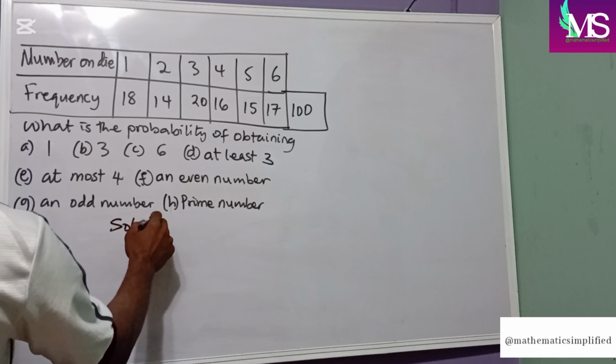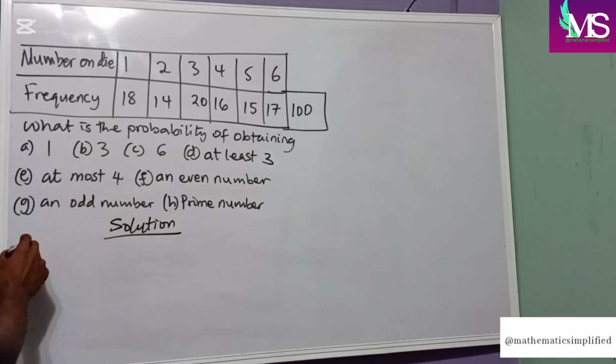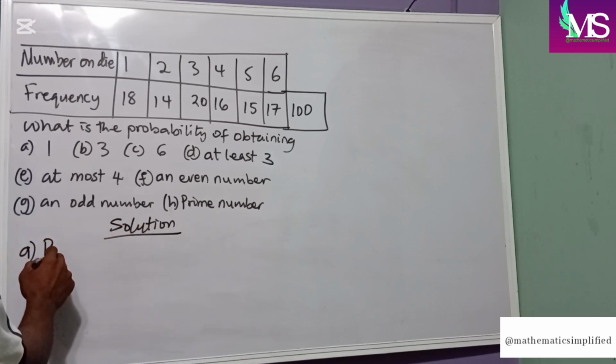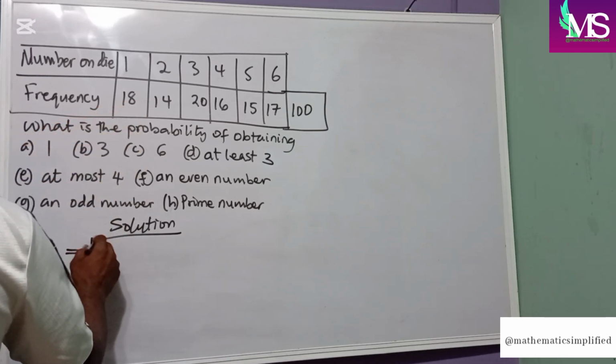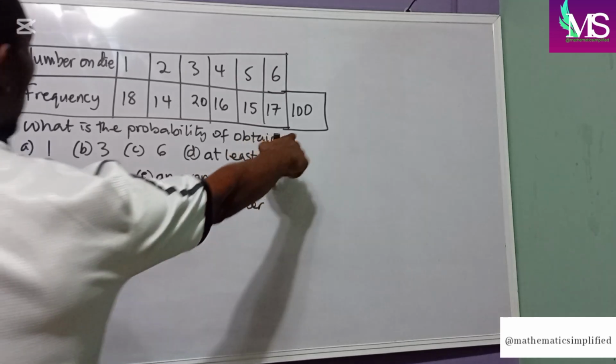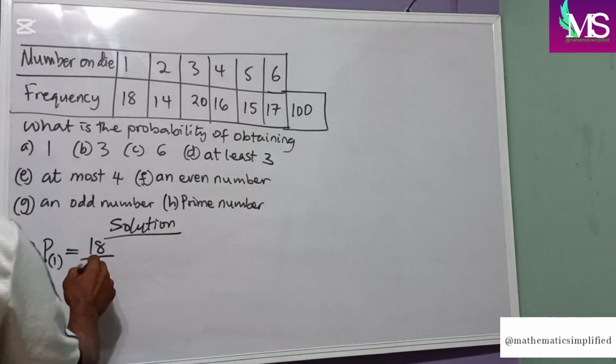Solution. Now for A, what is the probability of obtaining a 1? What is our possible outcome of getting a 1? 18. So this becomes 18 all over our total, 100.